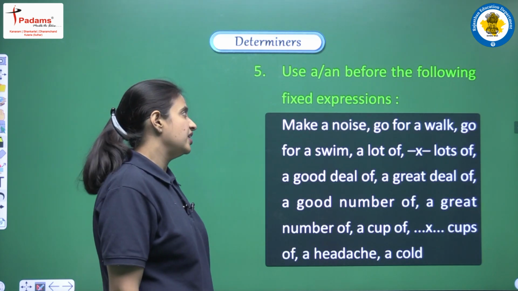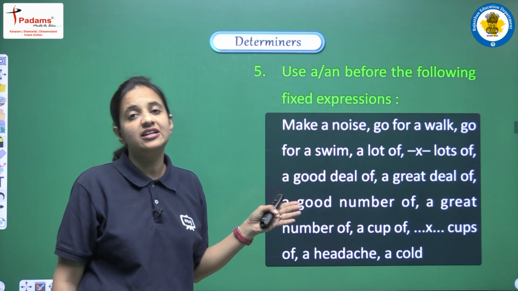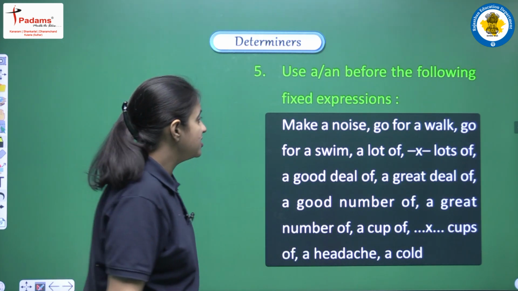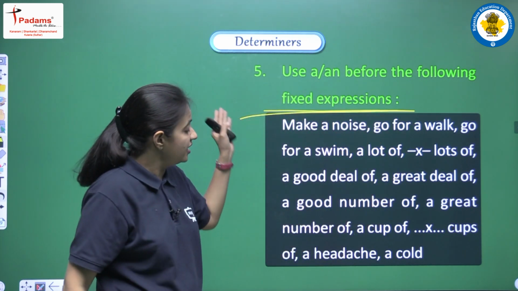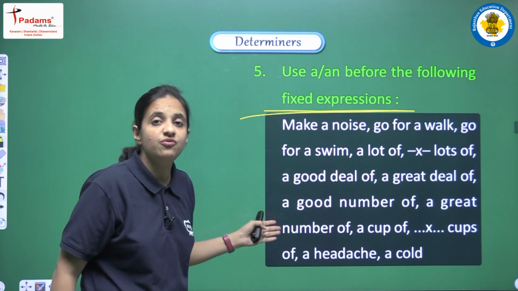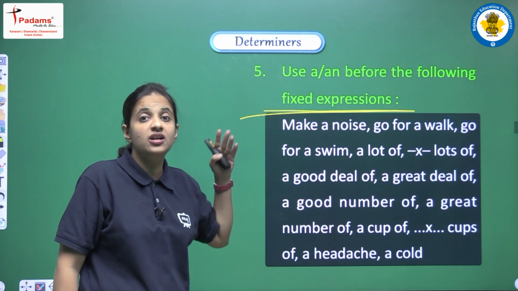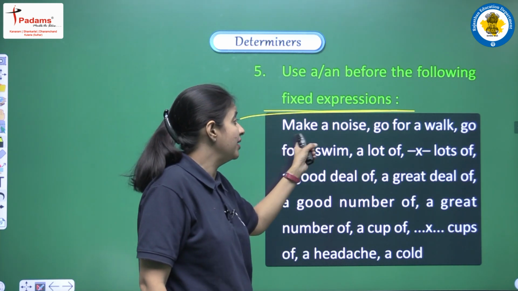Next is use a or an before the following fixed expressions. Now in the English language we are having some expressions, and all these expressions are known as fixed expressions, meaning always and always they are used in this way only. So you have to be very careful, or I can say that you have to learn all these expressions. Let's read. We are having make a noise.